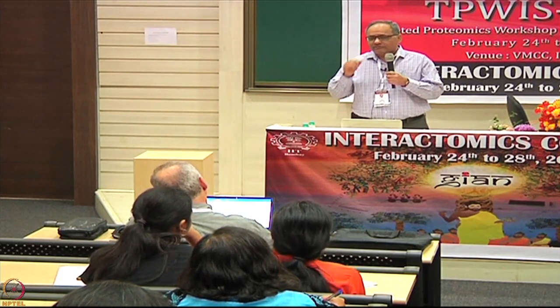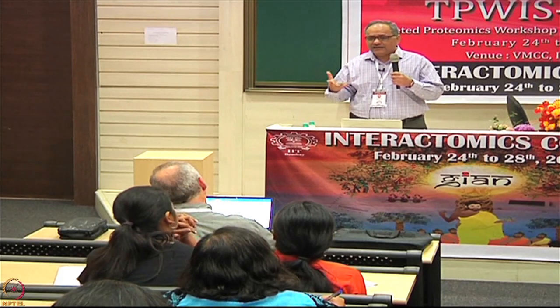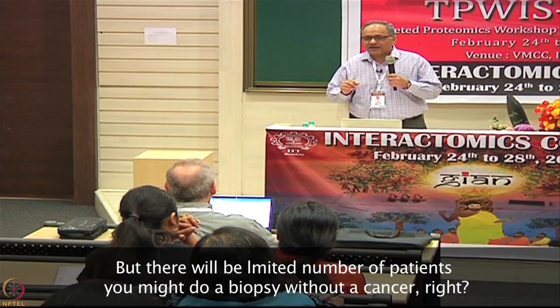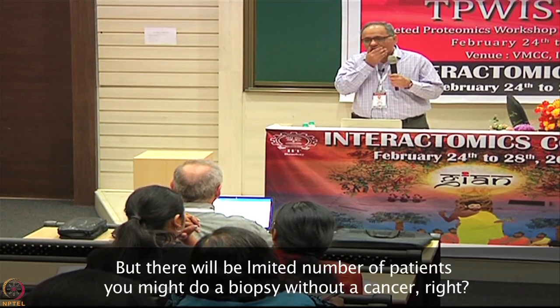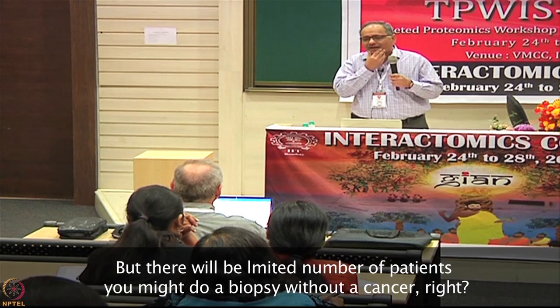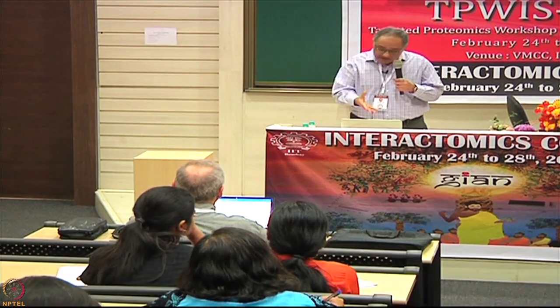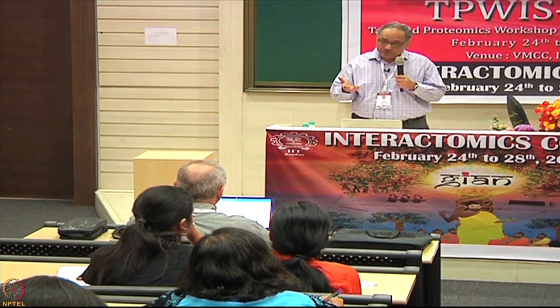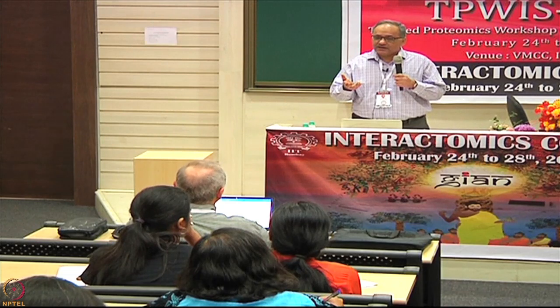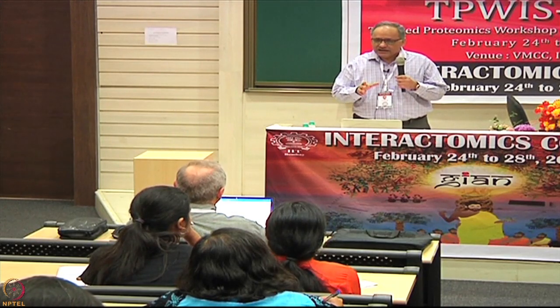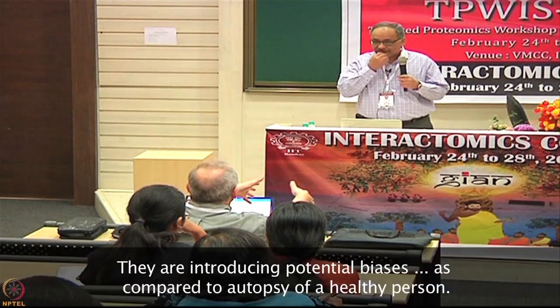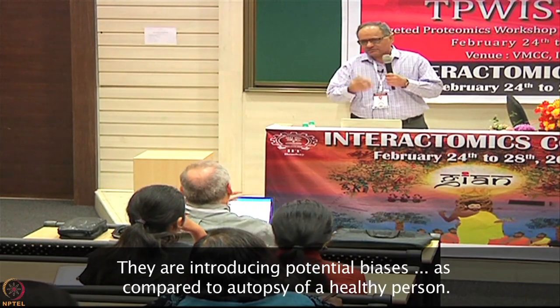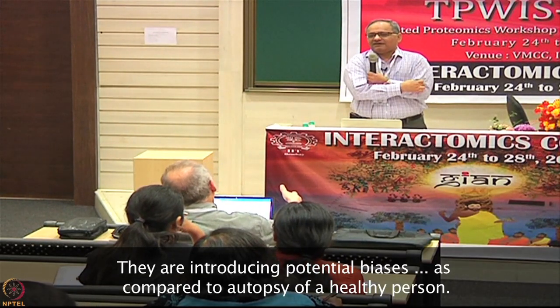So, yeah, therefore, they were not entirely normal. There's only a limited number of places where you might do a biopsy like that for cancer, right? Yeah, well, the Swedes had it. They had a biobank, a very well maintained biobank, I have to say. So, it was a struggle, and that's why you just look at the potential biases. Yeah, of course. Hard to call an autopsy a healthy person.